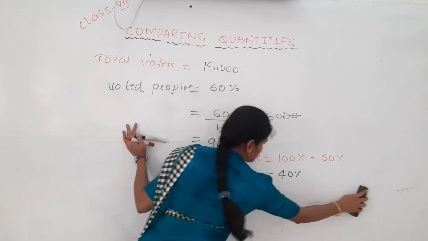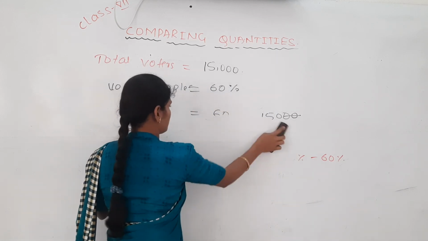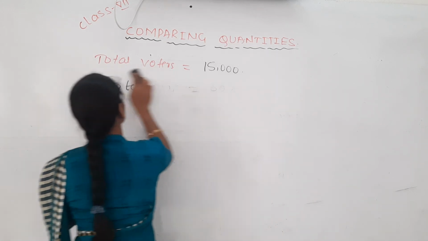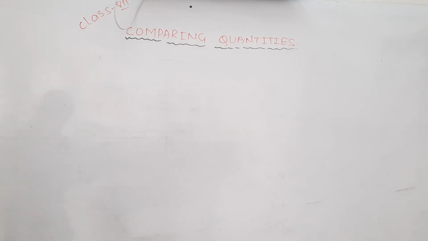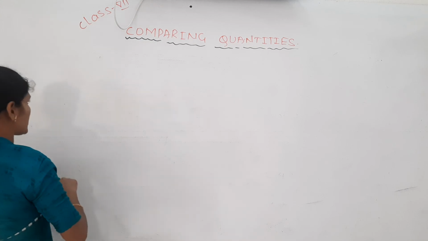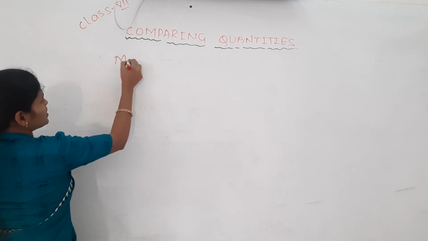What is the next question here? I hope it is the 9th question. Meeta saves 4,000 from her salary. If this is 10% of her salary, what is her total salary? So we are finding her total salary.